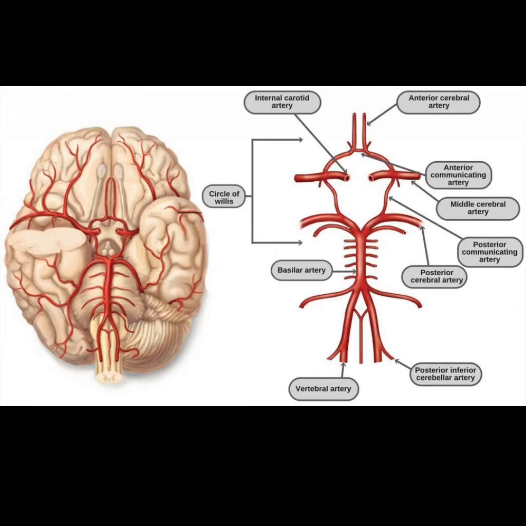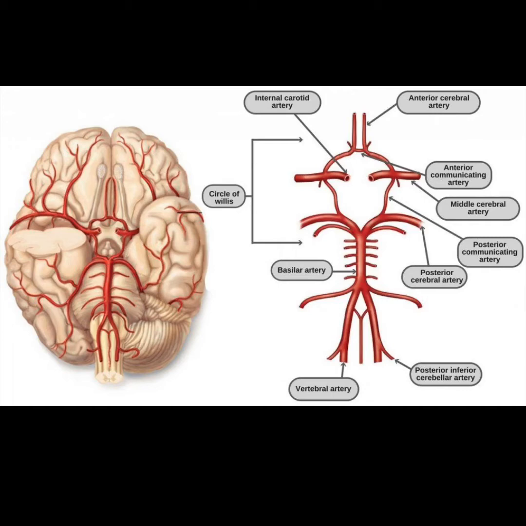In this diagram, you can easily see that two vertebral arteries join to form the basilar artery. This basilar artery divides into the two posterior cerebral arteries. Here, the internal carotid artery is giving its two branches, that is anterior cerebral artery and the middle cerebral artery. Middle cerebral artery and the posterior cerebral artery communicate with each other with the help of posterior communicating artery, and the two anterior cerebral arteries communicate with each other with the help of anterior communicating artery. And you can easily see this forms the circle of Willis.